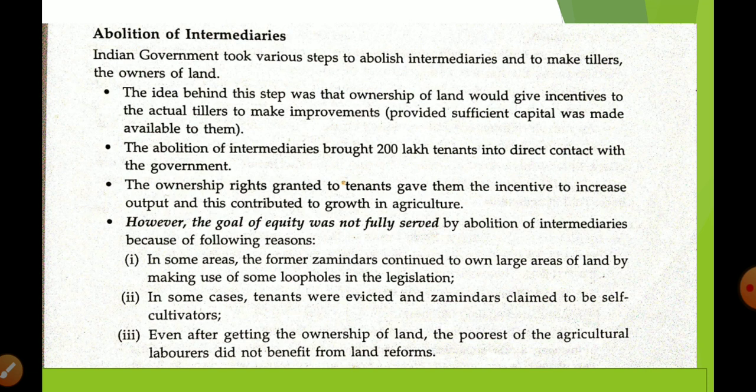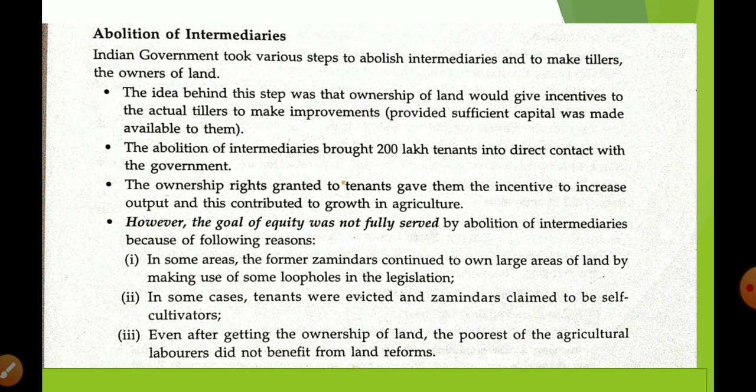It is going to give them incentive, and they are going to invest money and think about productivity and higher production. So there will be improvement in the agriculture sector. For example, suppose you are staying in a home that you have taken on rent.